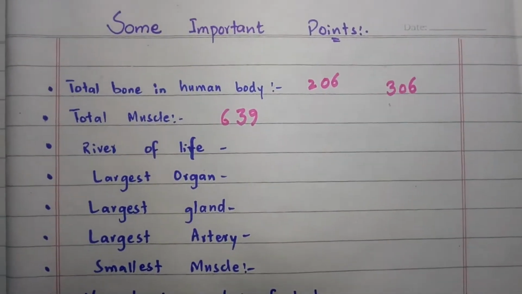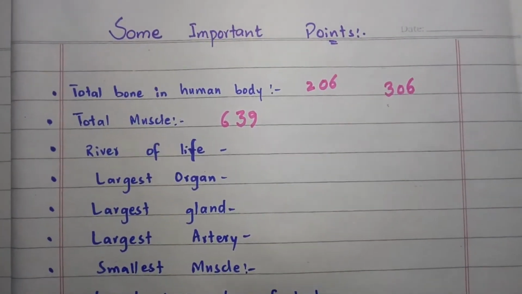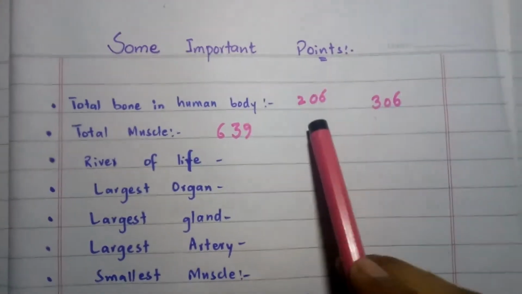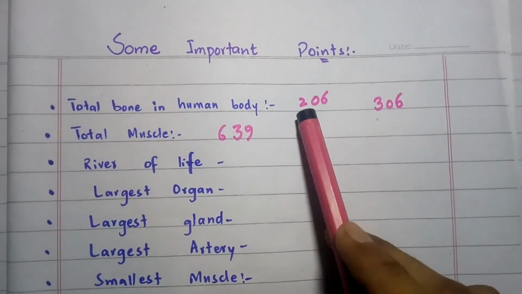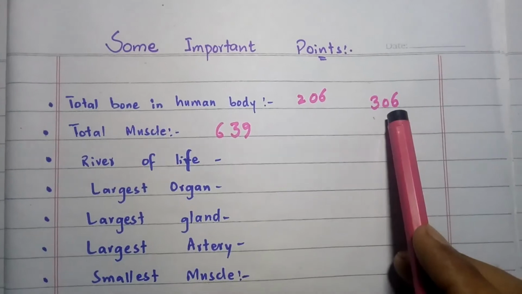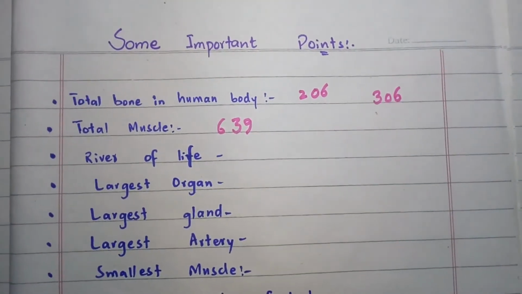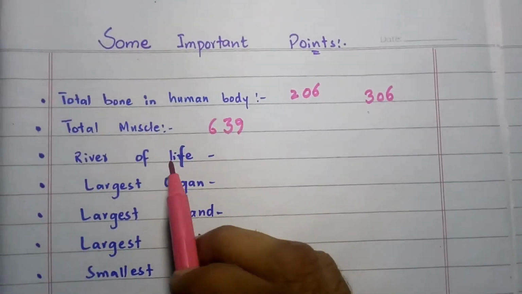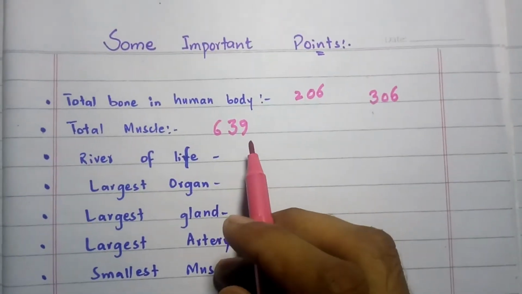So the number one is how many total bones are in our body. They are 206 in the adult while 306 in the newborn baby. The total number of muscles in our body is 639 muscles.